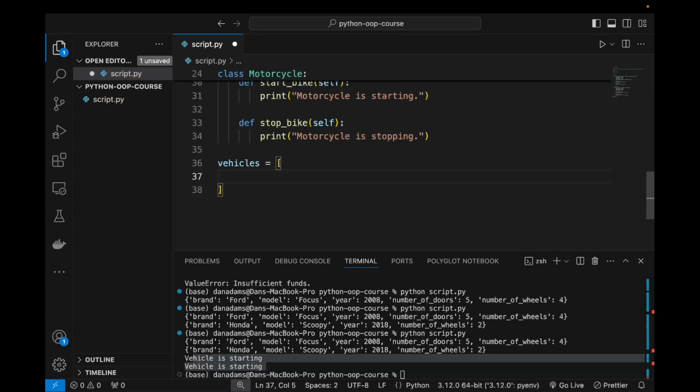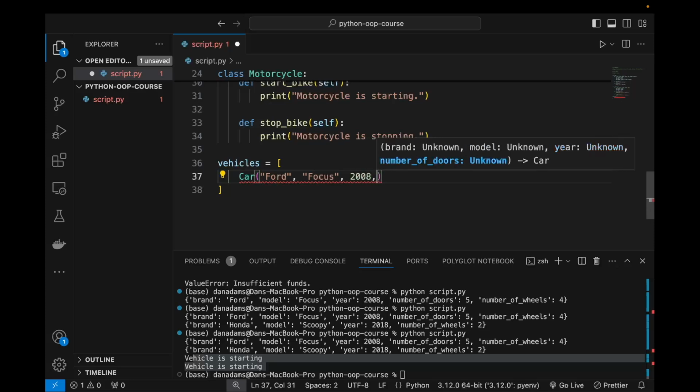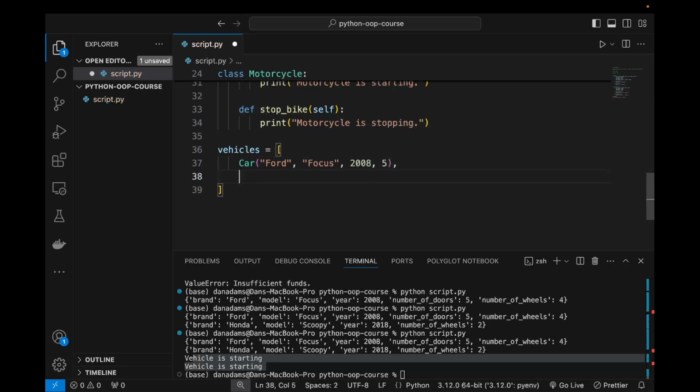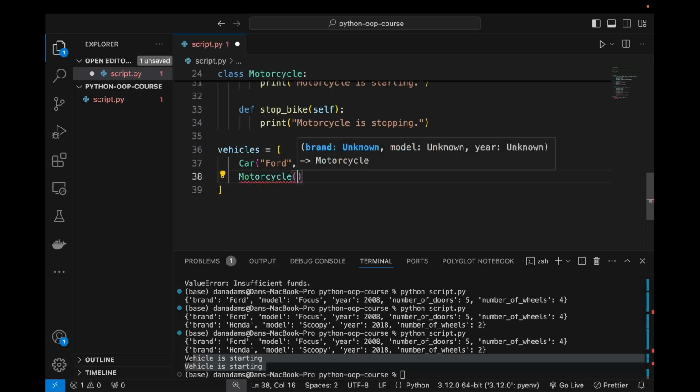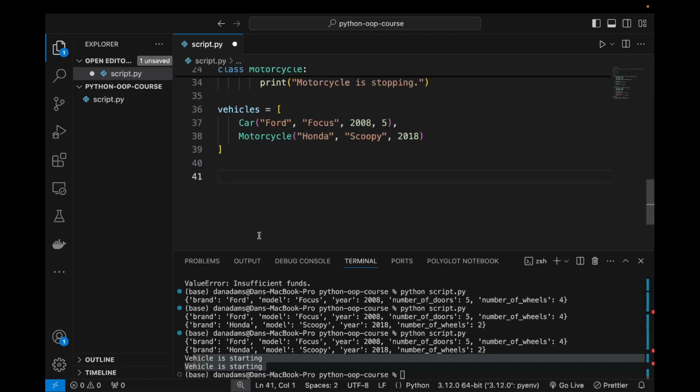So we can create first of all a car. So let's create a Ford Focus. And also let's add a motorcycle to the list. Okay. And now we need to loop through these.